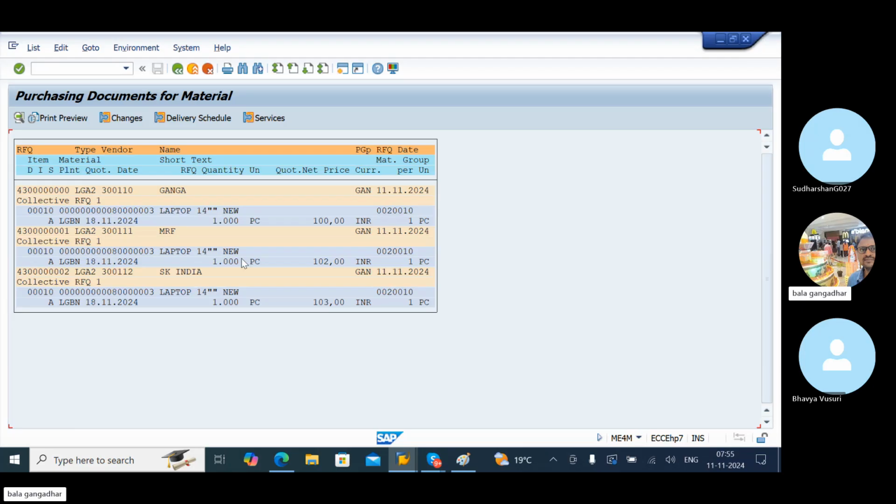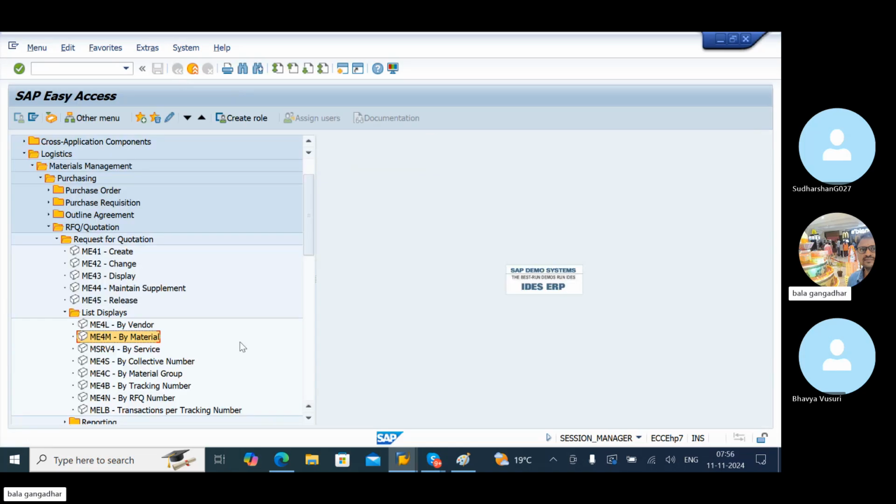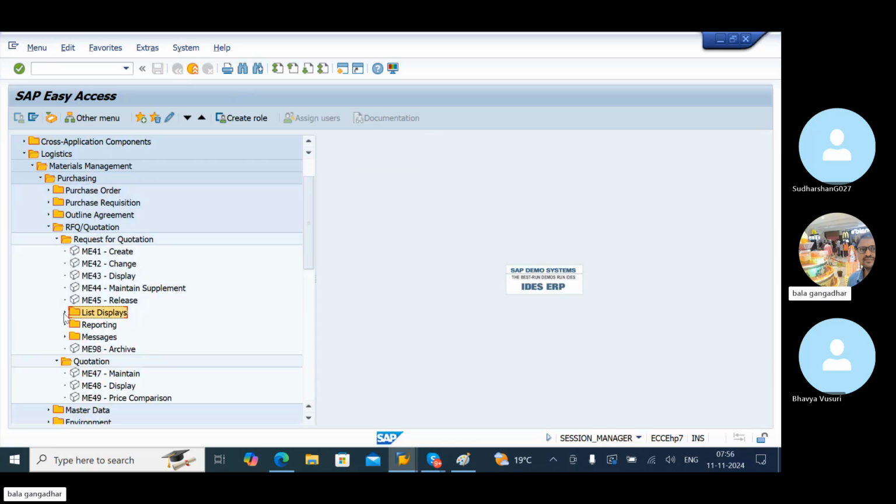Okay, one more setting is there. If you want to see the print preview, for example, I created an RFQ, but I need the print. Because if I select this RFQ and click print, it won't appear. Write this down, it is a very important question: how to run the print preview report?